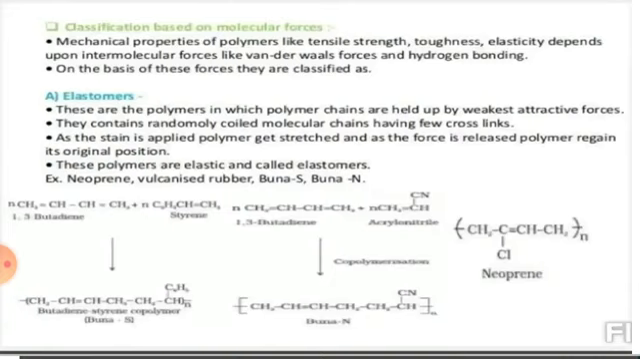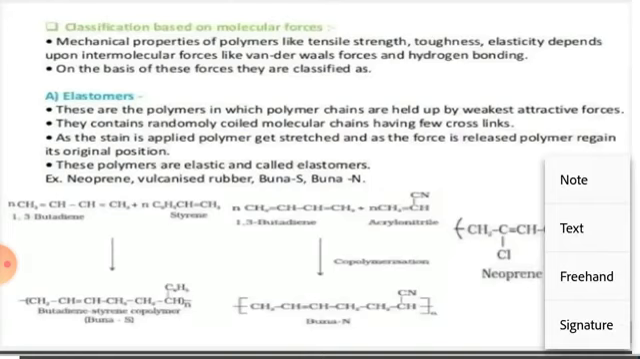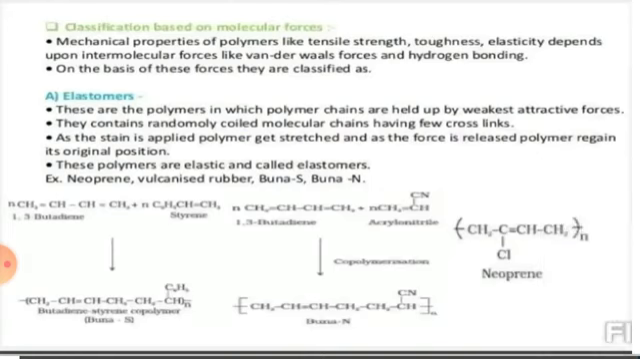Cross-link structure we have studied in the structure. Okay, based on classification of polymer on structure, there we have studied cross-links. So here in this structure they have few cross-links. As the strain is applied, the polymer gets stretched. This kind of polymer, when we stretch it, it elongates, and when the force is released, it regains its original position, which is the property of elasticity. So this kind of polymer is known as elastomers. Examples: neoprene, vulcanized rubber, Buna S, Buna N, etc.